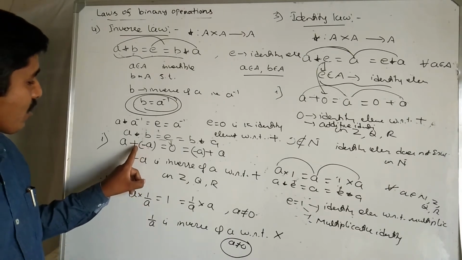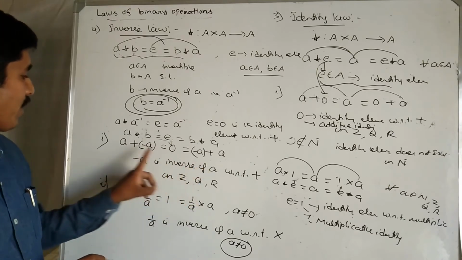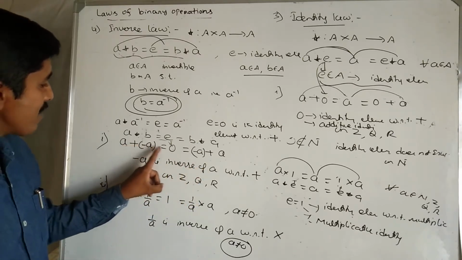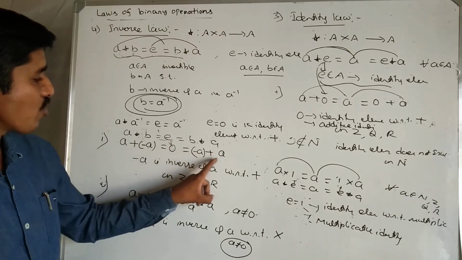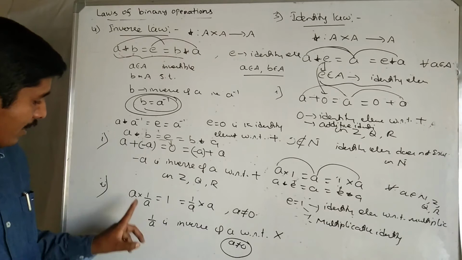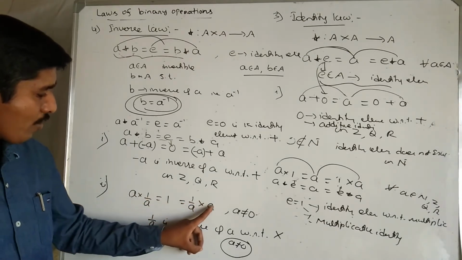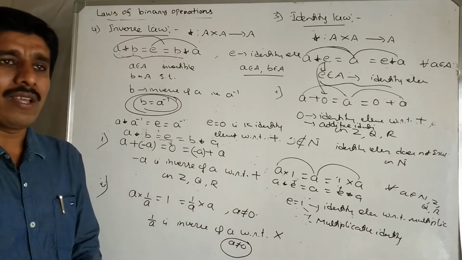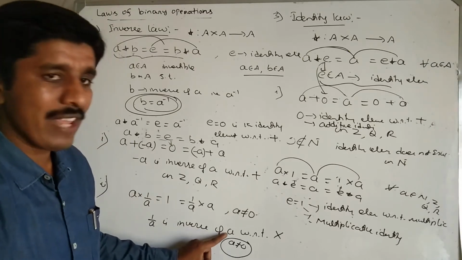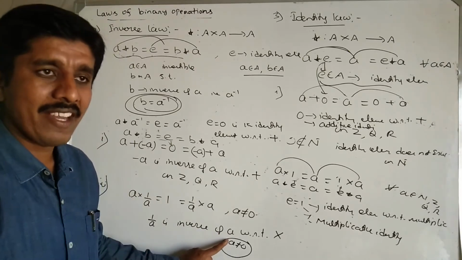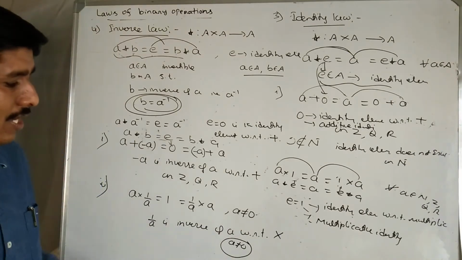With respect to addition, clearly the negative of that element, minus A, is called the inverse of A with respect to addition, because A plus minus A equal to 0, and minus A plus A equal to 0. Therefore, minus A is called the inverse of A. Next, A into 1 by A equal to 1, and 1 by A into A equal to 1. When A is not equal to 0, we can say that 1 by A is called the inverse of A with respect to multiplication.